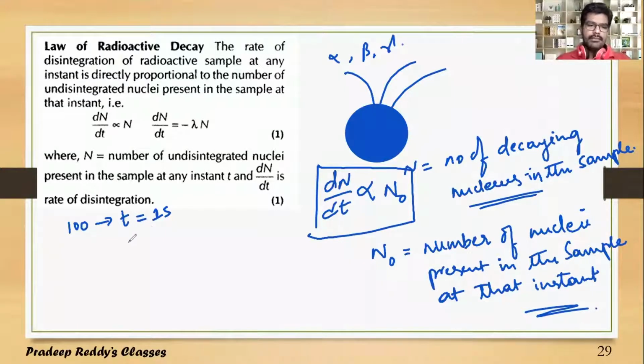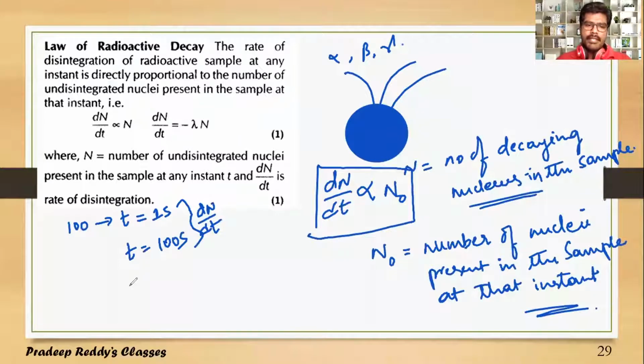After some instant of time, say t is equal to 100 second, out of that 100 nuclei, some may undergo disintegration. So there is some decaying in the process, from t is equal to 1 to t is equal to 100 second, and that decay process I am denoting with dN divided by dt.